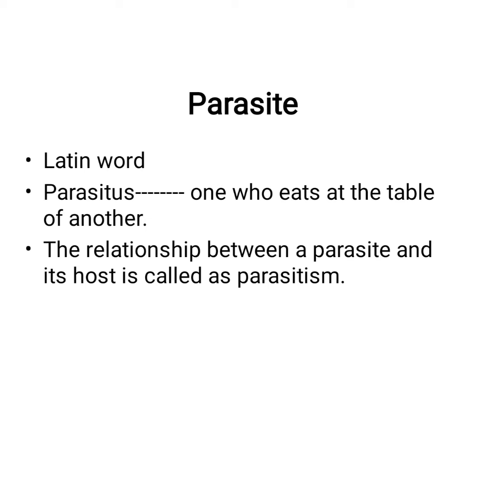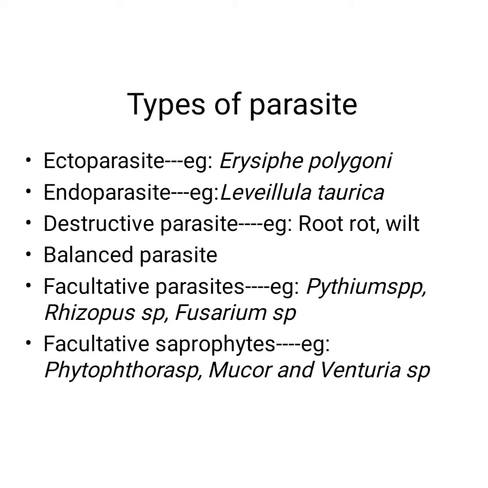And the relationship between a parasite and host is called parasitism. And there are different types of parasites based on the mode of parasitism. About that only we are going to see further, and I will explain about it. Please take a note. The different types of parasites are ectoparasite, endoparasite, destructive parasite, balanced parasite, facultative parasite and facultative saprophytes. Okay.